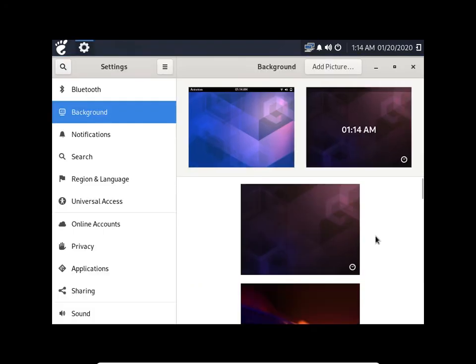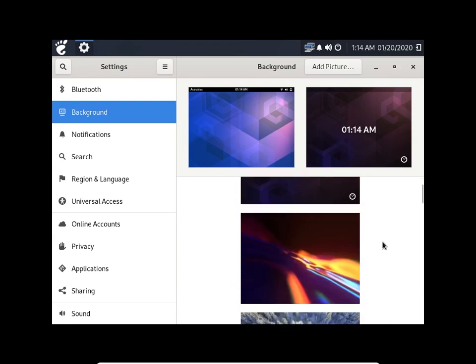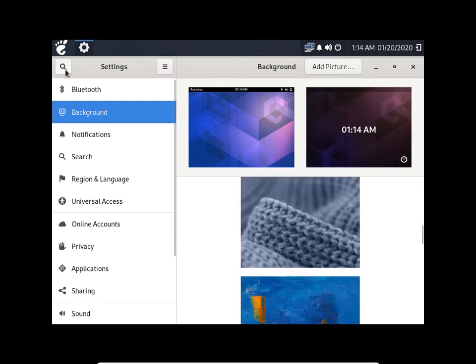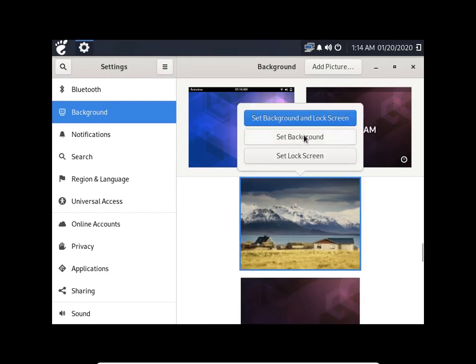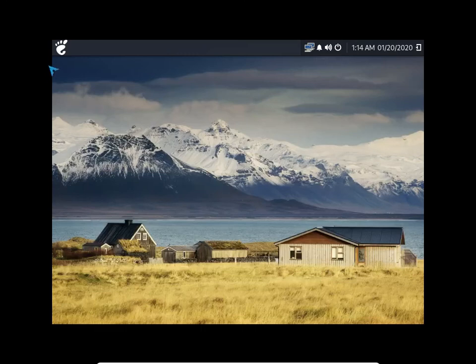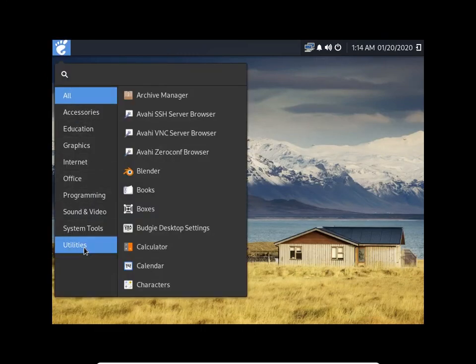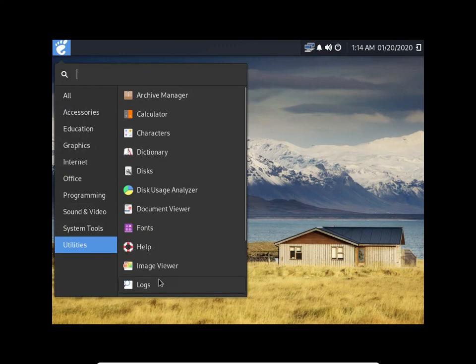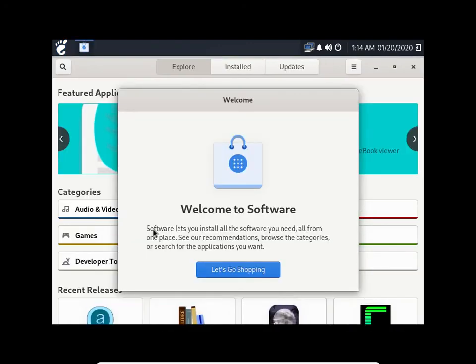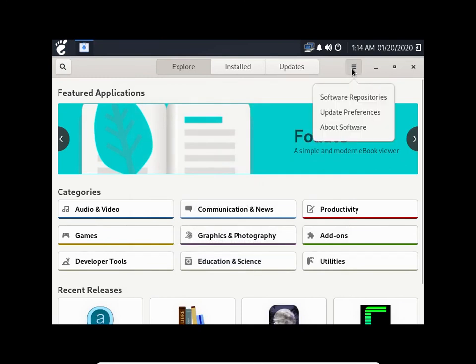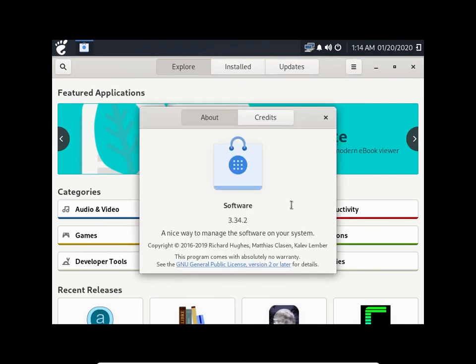And it's not hard to install. There's quite a few of those smaller things that you need to put on a list and put in there when you're installing. Otherwise, when you get in here, oh, that's store. Where is that store? Let's go change that desktop. Set as background. That's pretty nice. Where is that store? Right. Software. Welcome to software. I kept calling it store. It just says software.